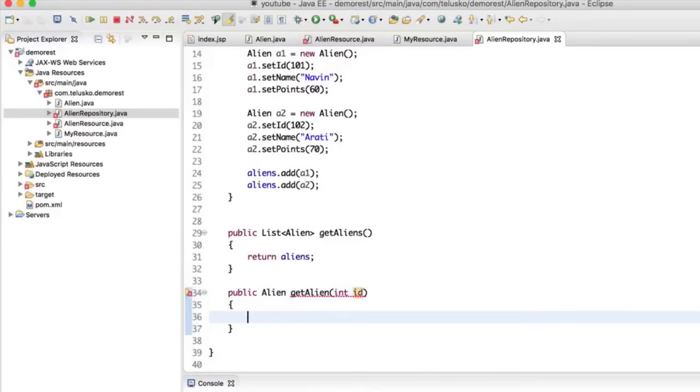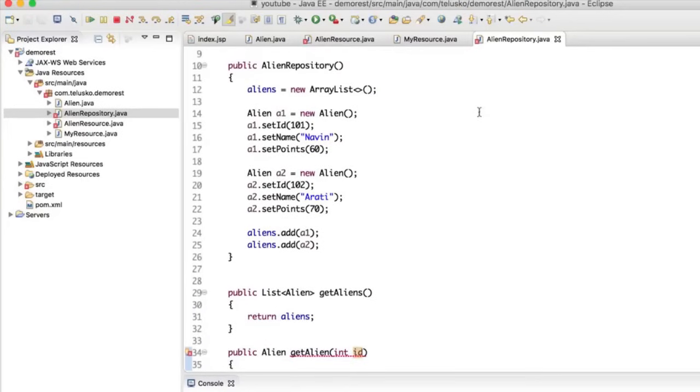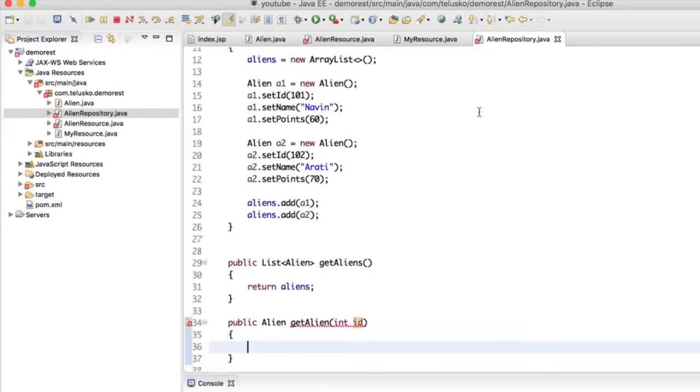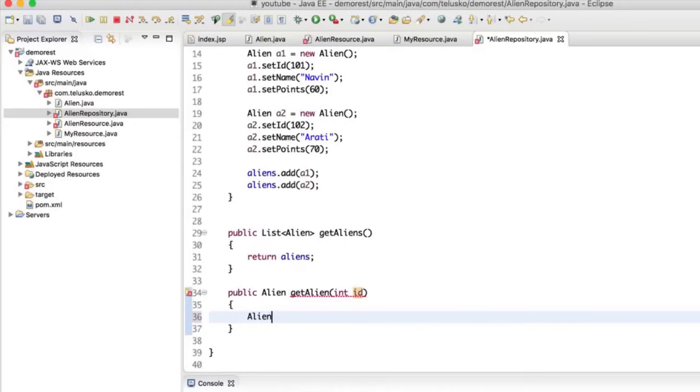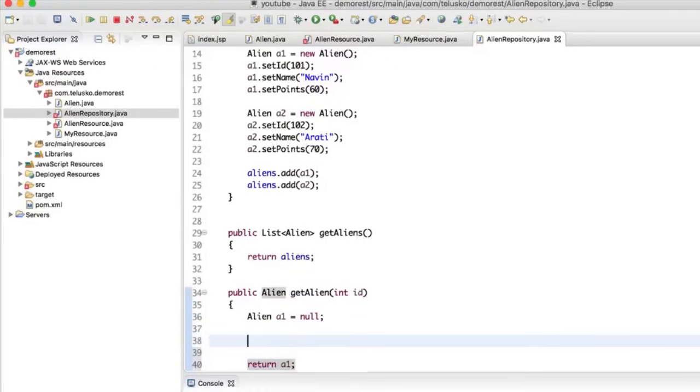Now, based on the alien ID, you will fetch that particular object, right? How do we implement that concept here? So what I will do is I will say, I want an object of Alien. So we'll say Alien a1 equal to, but how do I return that particular alien from the list? Okay, that's a difficult thing. Now let's say by default we'll say it is null, and let's return that a1. But then how do you fetch that particular object from a list?